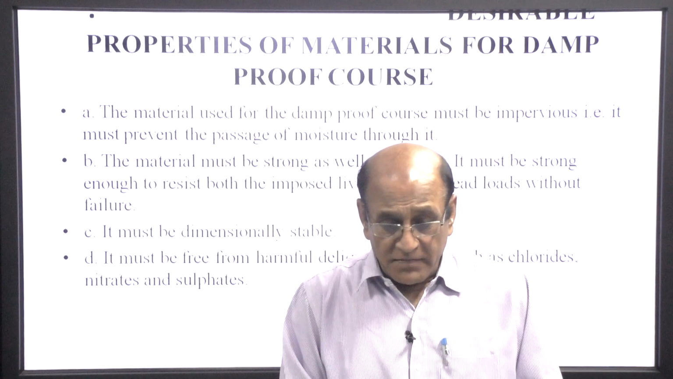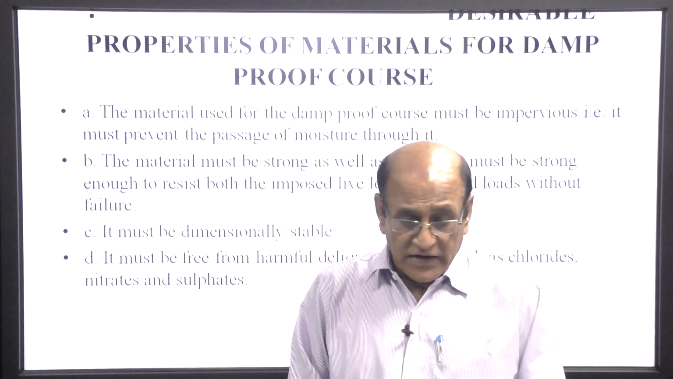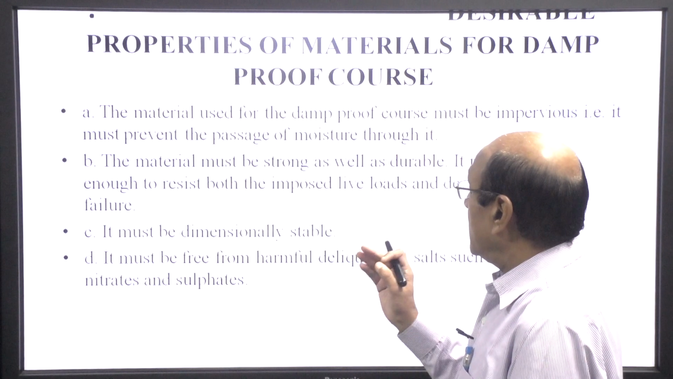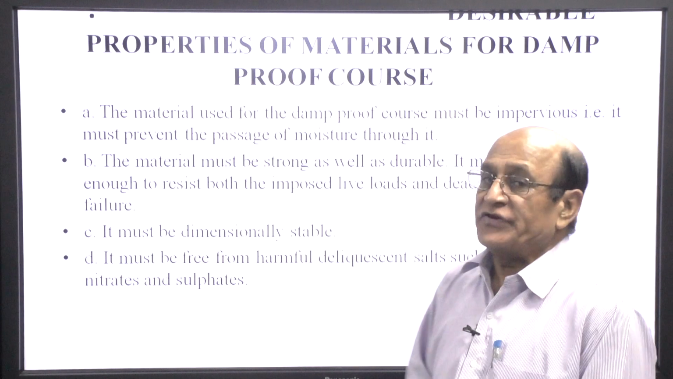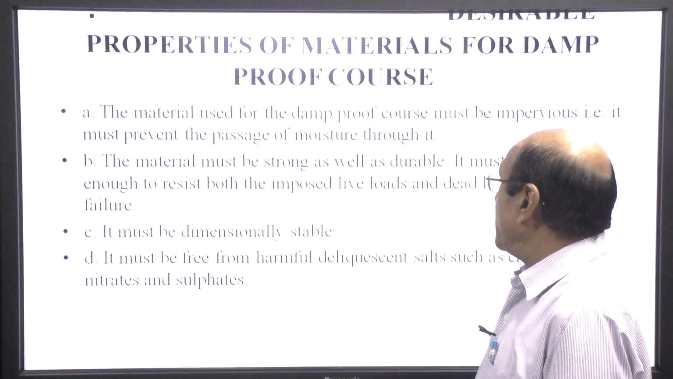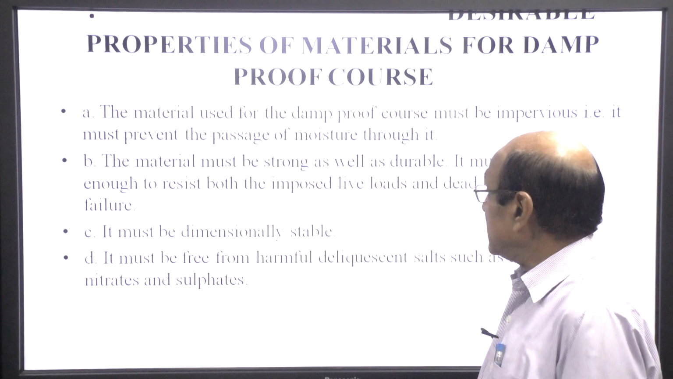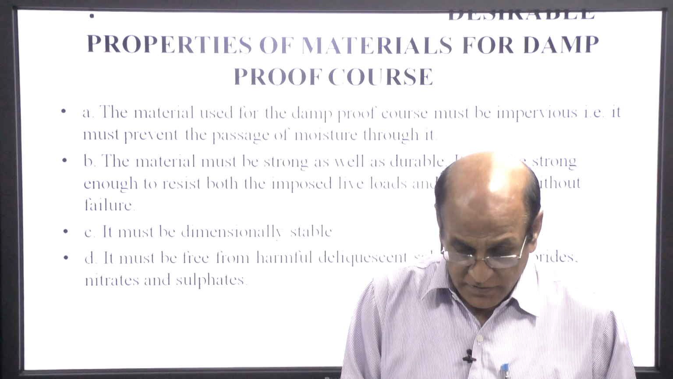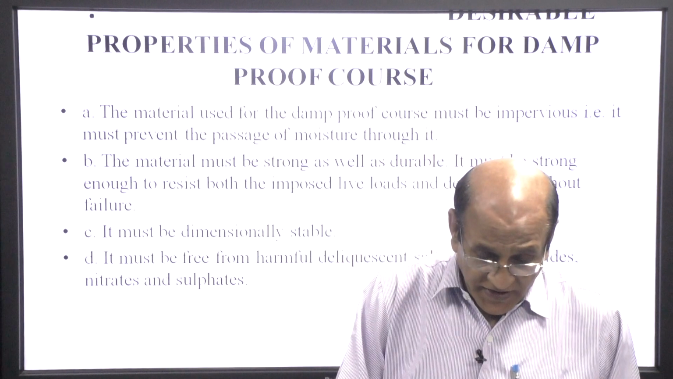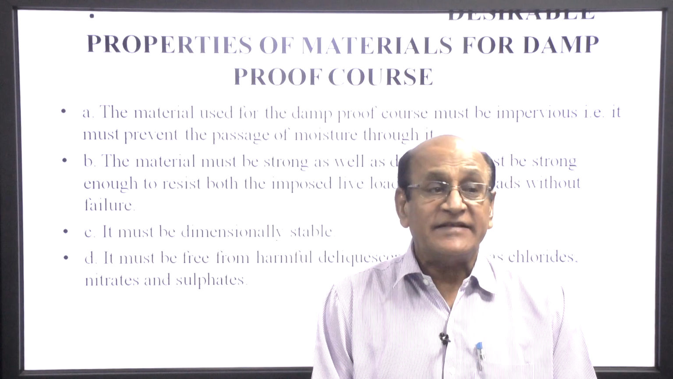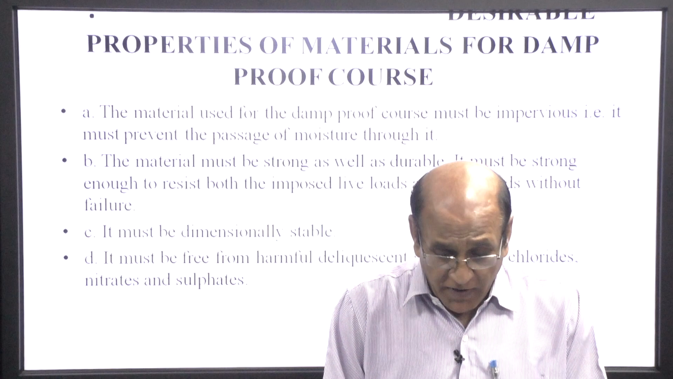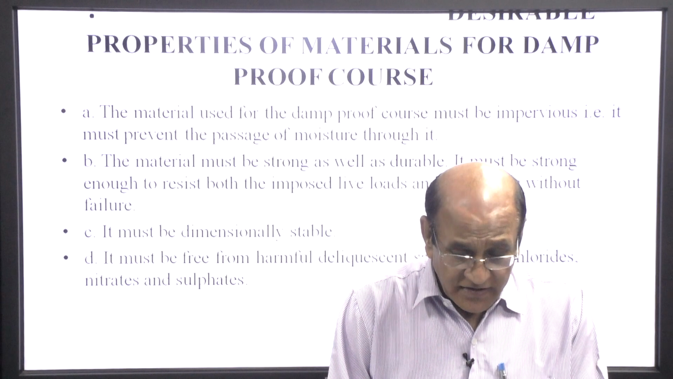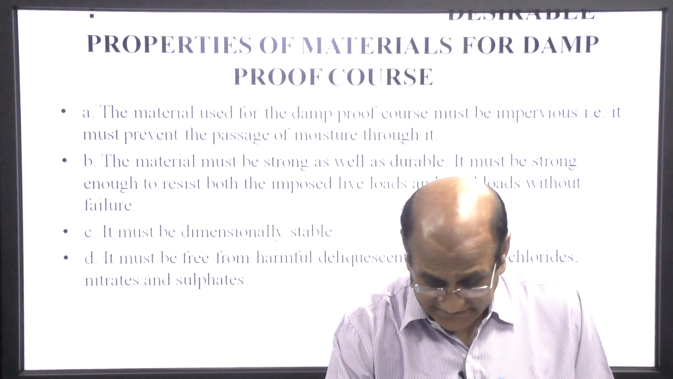The properties of material for the damp proof course. The material used for damp proof course must be impervious. It must prevent the passage of moisture through it. The material should be strong as well as durable. It must be strong enough to resist both imposed live load and dead load without failure. It must be dimensionally stable. It must be free from harmful deliquescent salts such as chloride, nitrate, sulfates, etc.